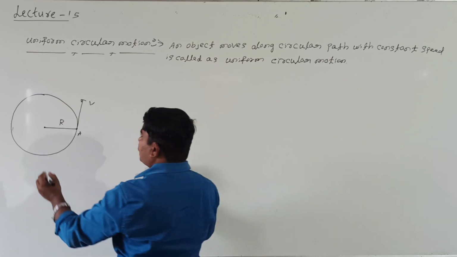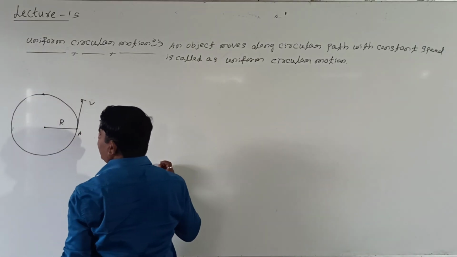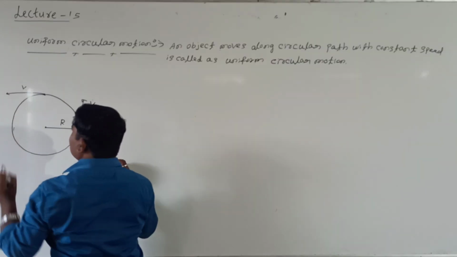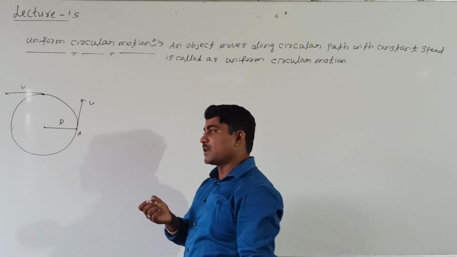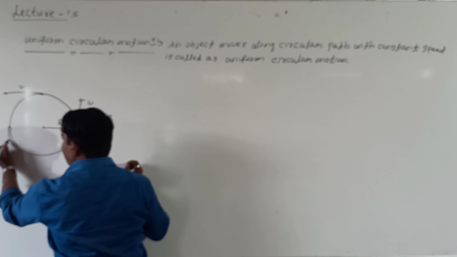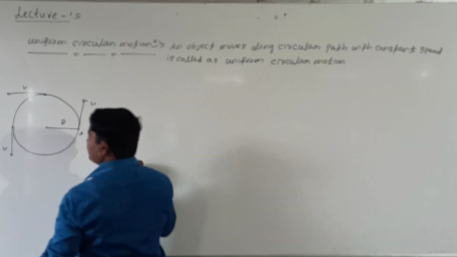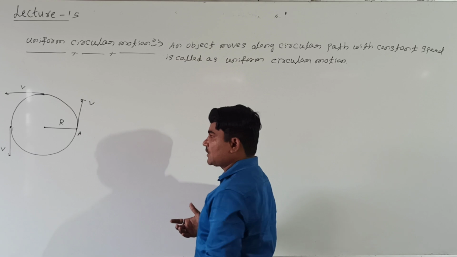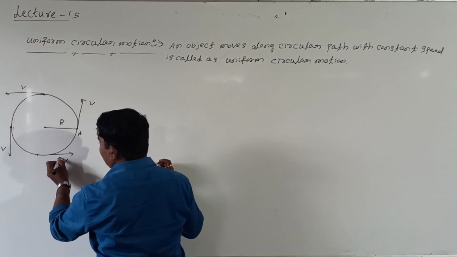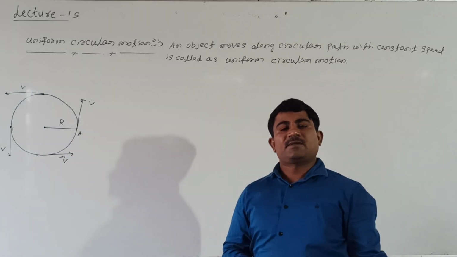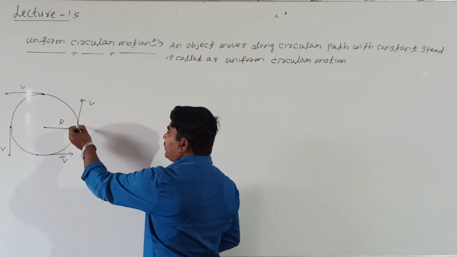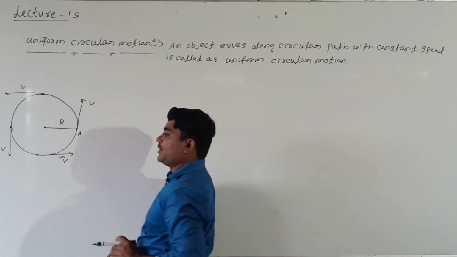If you take another point and draw the tangent line, this also represents linear velocity. Again at another point, the tangent line represents linear velocity. So for circular motion, the tangent line at any point represents linear velocity.